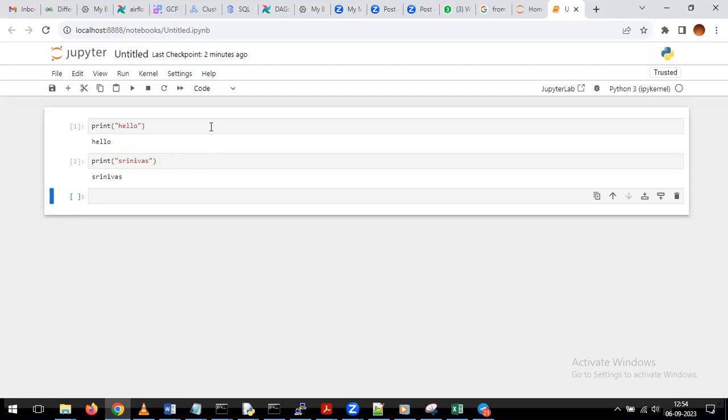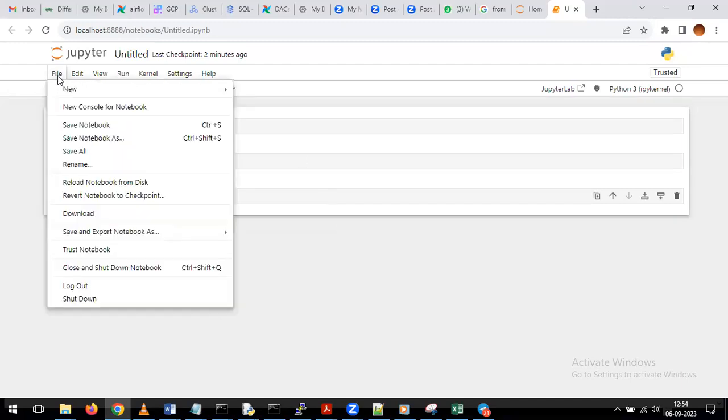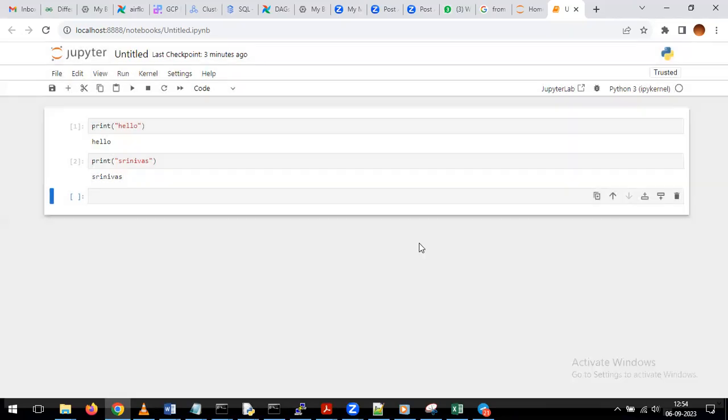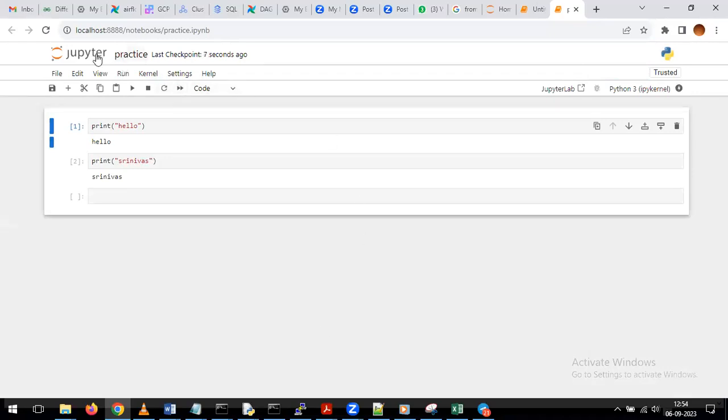Okay. Now, for example, after doing all the practice, if you want to save all these things, what we can do here is go to File. Here we can see the option called Save Notebook. Just click on that. I'm giving some name here. If you see at the top, earlier we had the name Untitled. Now I gave the name Practice. For that reason, it is showing the name Practice. At the same time, whatever practice we do will be saved automatically into Practice.